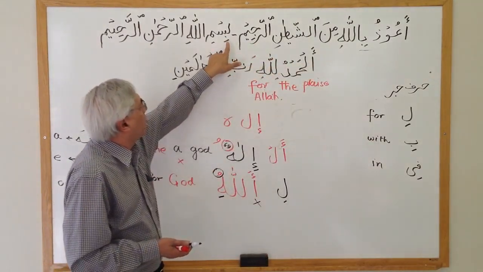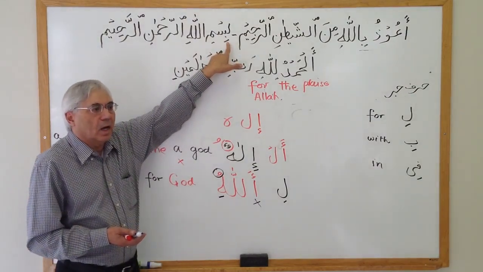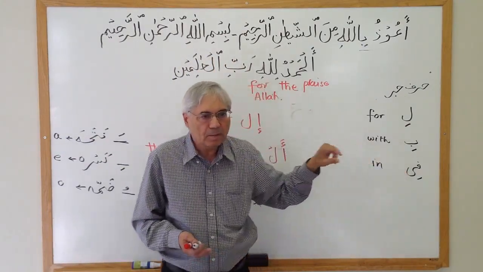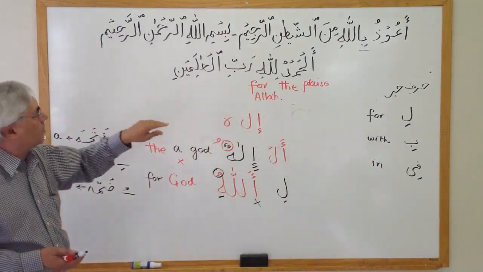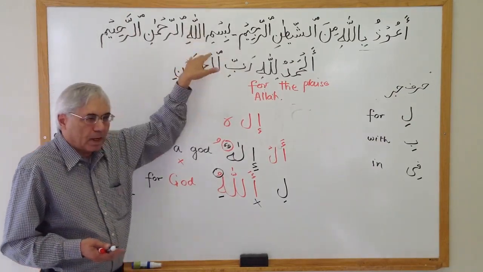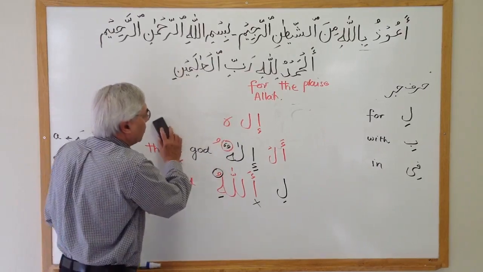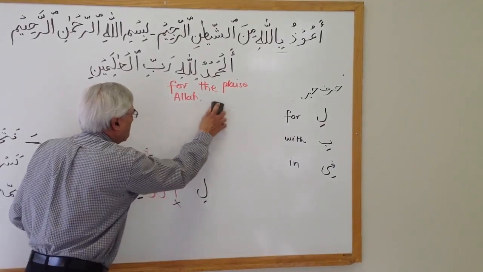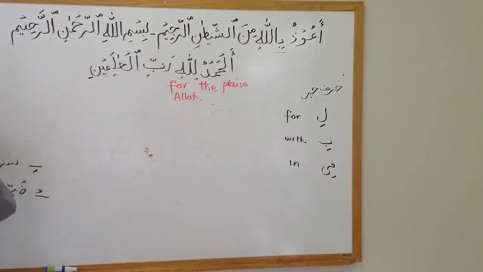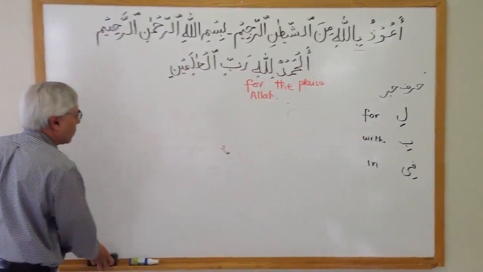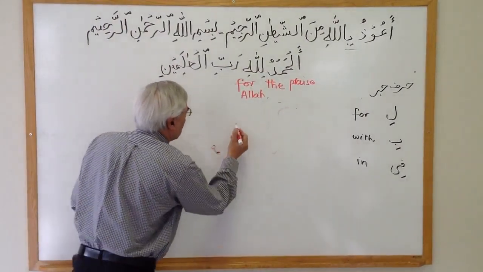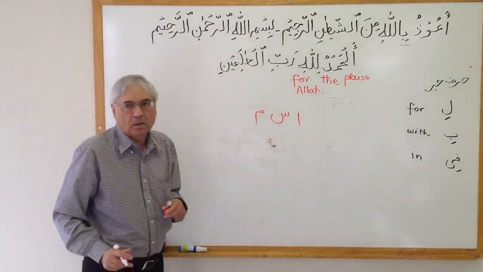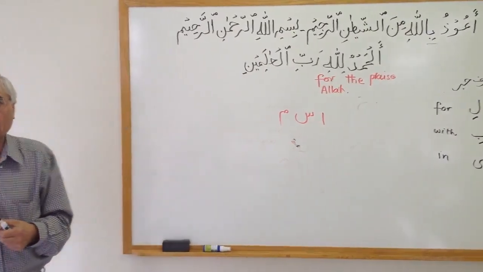For example, look at this word Bismillahi. This is a B here, which means with. Okay? So in order to go a little bit more, I'm going to jump back and forth here. I'm going to take the word which I just mentioned to you. So look at these three letters now: Alif, Seen and Mim. These three letters don't have any meaning right now.